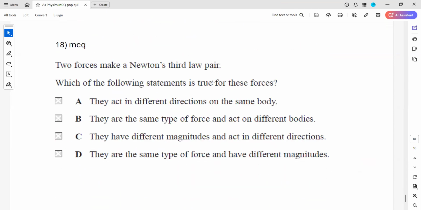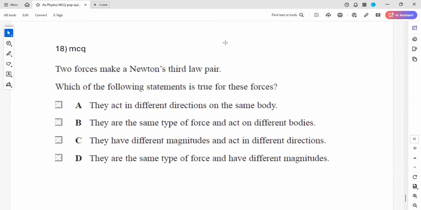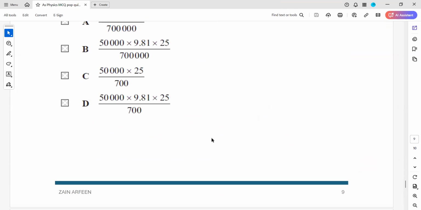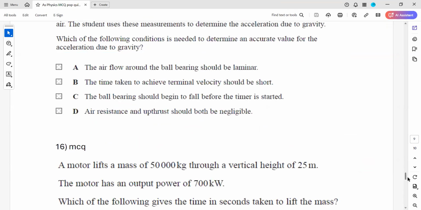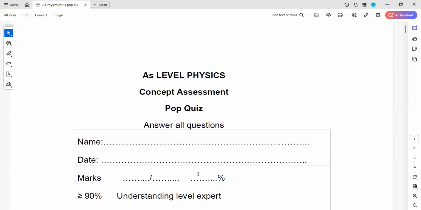Question 18, any doubt? Any other doubt in this? So this was a pop quiz 13.